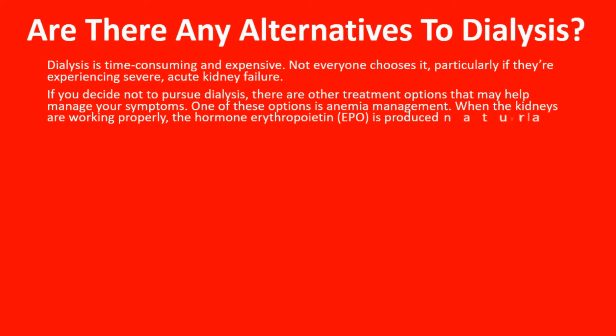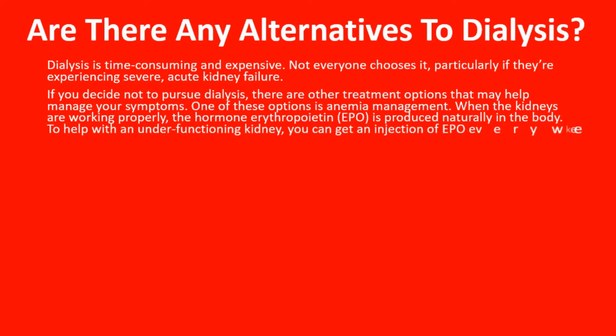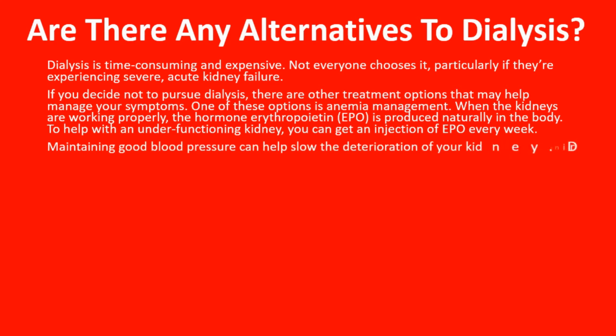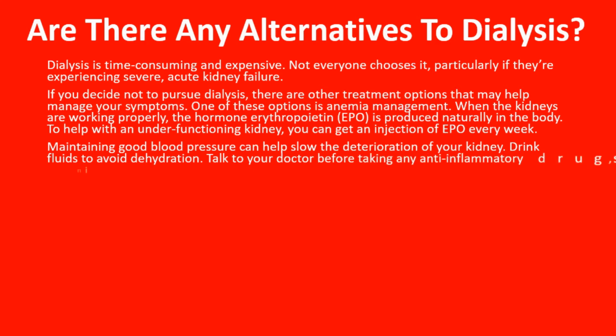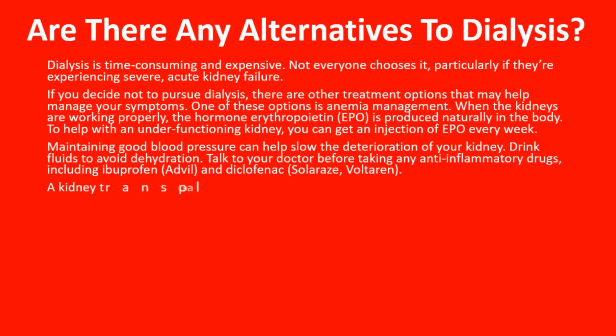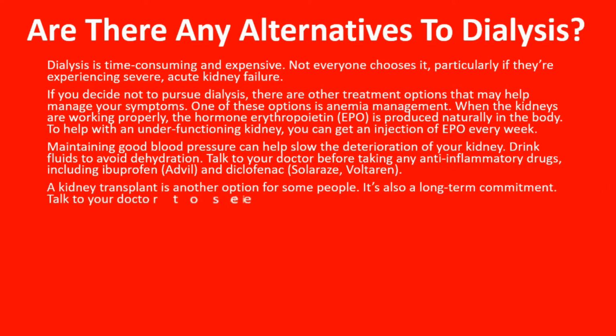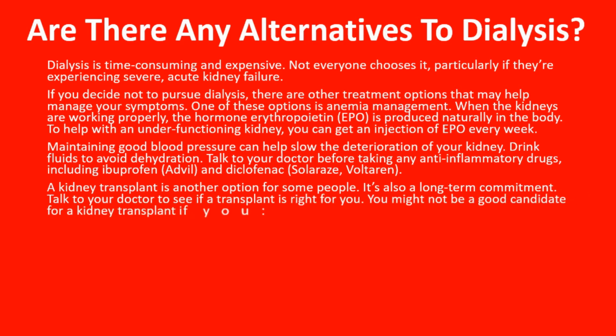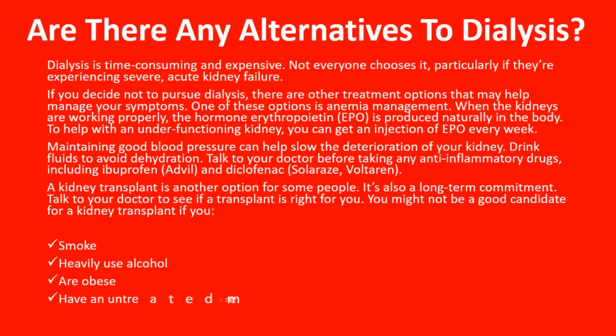One of these options is anemia management. When the kidneys are working properly, the hormone erythropoietin, EPO, is produced naturally in the body. To help with an under-functioning kidney, you can get an injection of EPO every week. Maintaining good blood pressure can help slow the deterioration of your kidney. Drink fluids to avoid dehydration. Talk to your doctor before taking any anti-inflammatory drugs, including ibuprofen, Advil, and diclofenac, Solaraze, Voltaren.